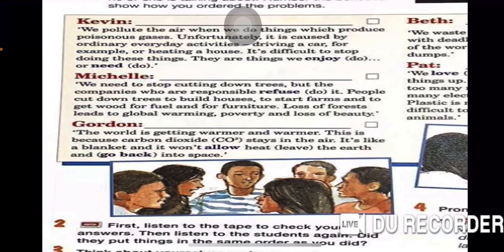Jordan: The world is getting warmer and warmer. This is because carbon dioxide, CO2, stays in the air. It's like a blanket and it won't allow heat to leave the earth and go back into space.